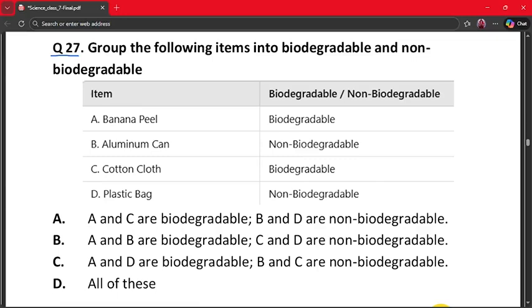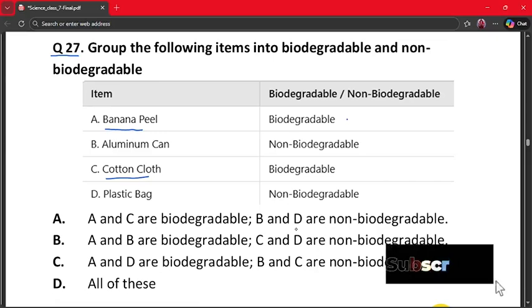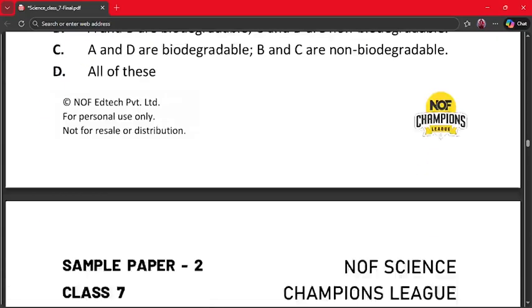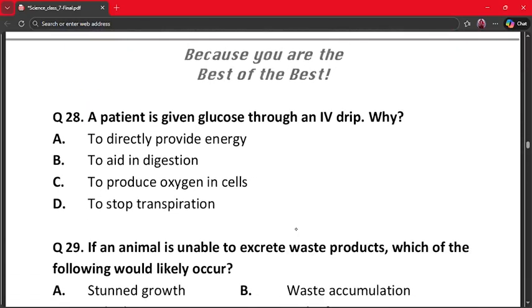So A and C, which are banana peel and cotton cloth, are biodegradable, and aluminium can and plastic bag are non-biodegradable. So A and C are biodegradable and B and D are non-biodegradable is the correct option, which is option A. Our next question is question number 28.